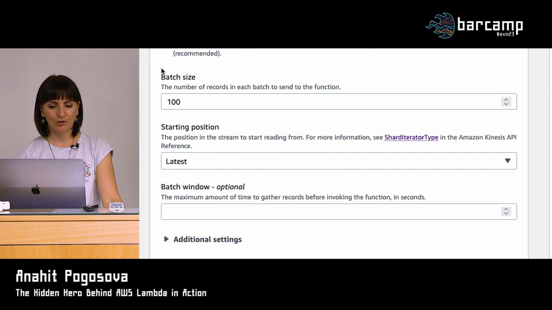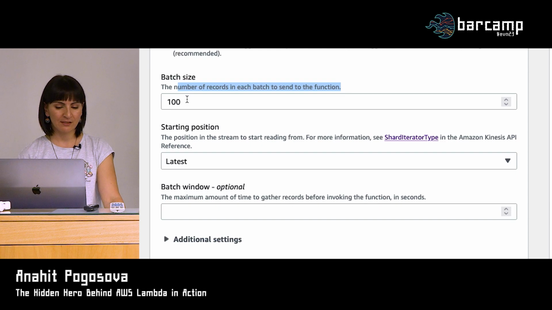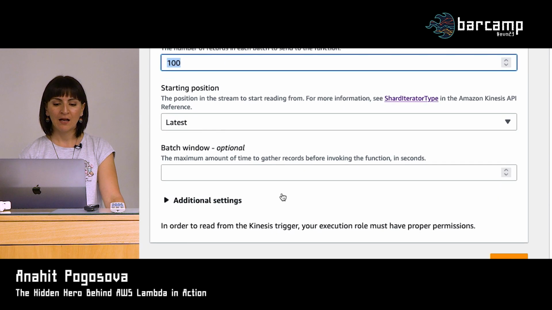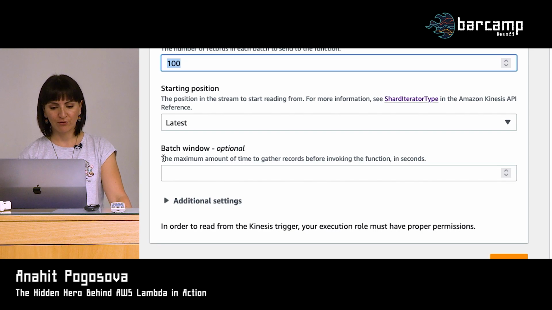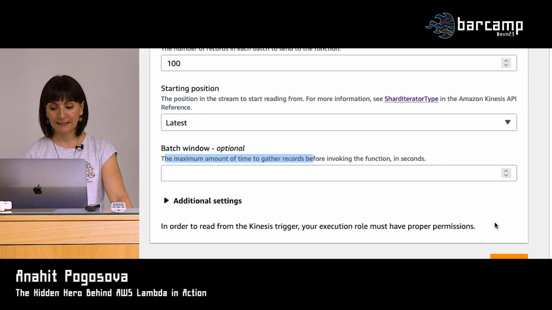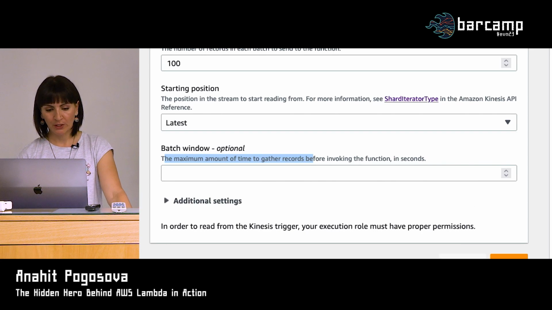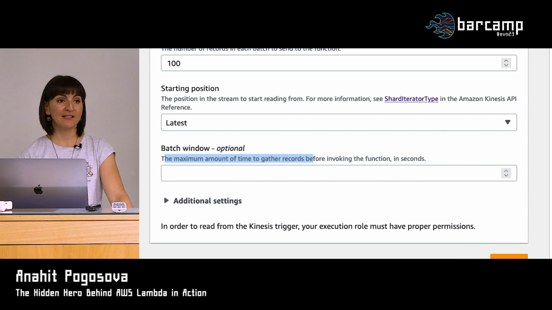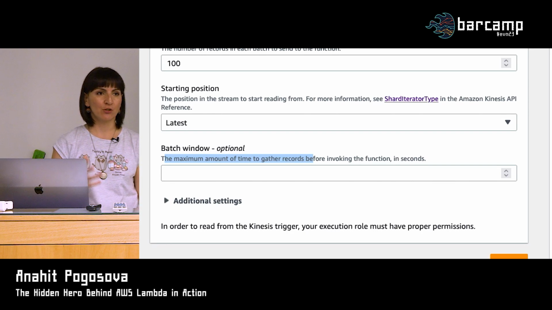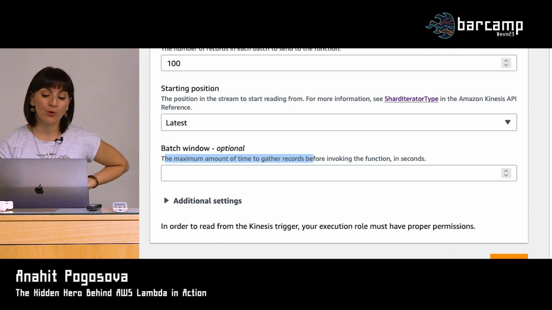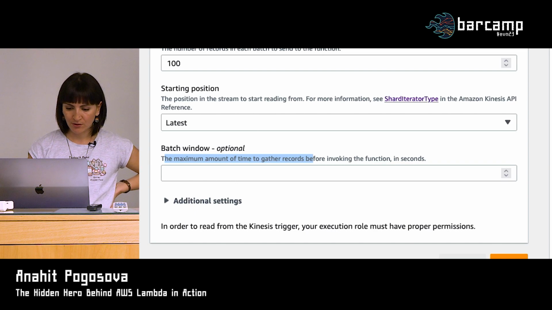But here I wanted to show you the batching parameters. So batch size, the number of records in each batch. By default it says 100 apparently. And batch window, the one that I mentioned earlier, the maximum amount of time in seconds to gather records before invoking the function. And if the batch size is reached before the window is over, Lambda will be triggered anyway. So it's either the batch size or the batch window, depending on which one comes first. Okay, but we don't touch it.